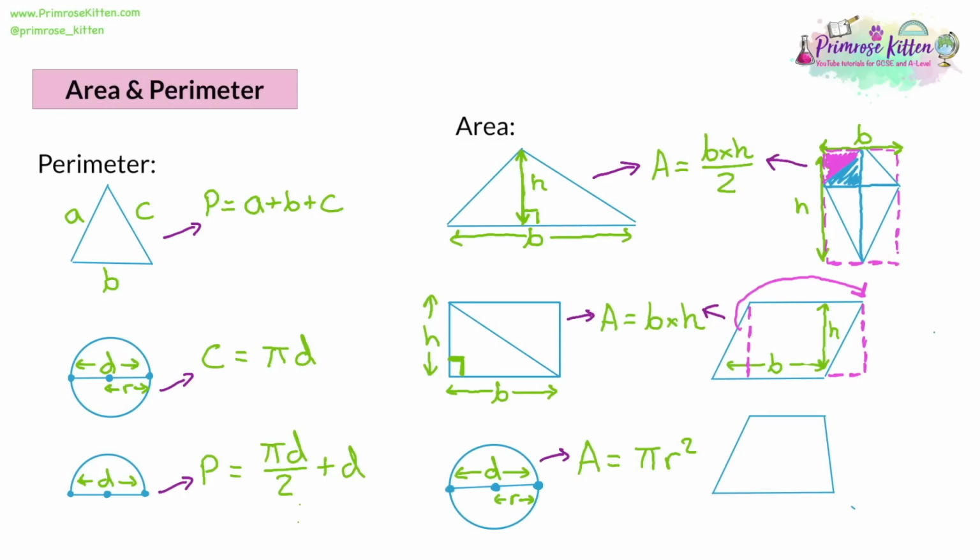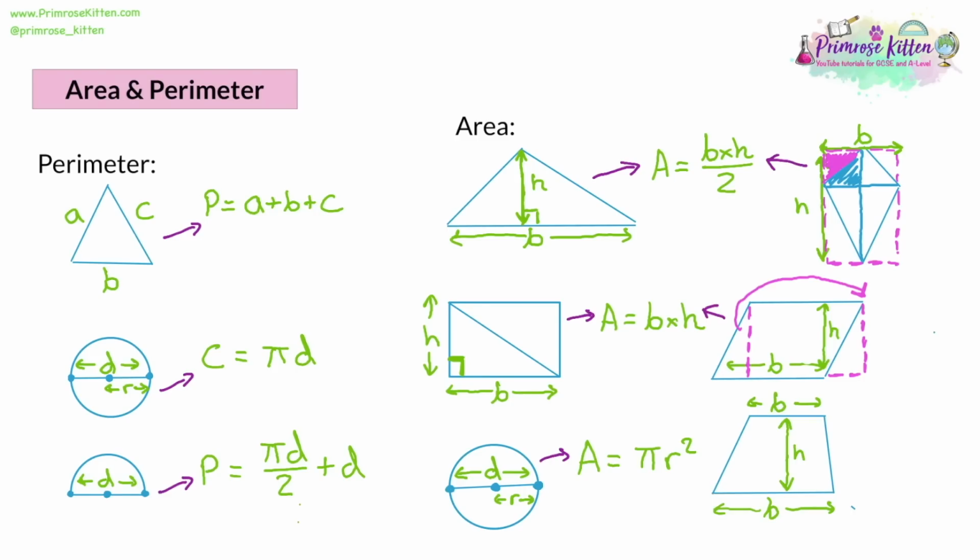Now, again, we can find bases and heights with this. So we've got a base at the bottom, and at a right angle to it, we're going to have the height. Now, you might have noticed with the kite, for space reasons, I put the base at the top, not at the bottom, but they'd both be the same width because the top and the bottom are going to be parallel to each other and the same width. With this trapezium, if we drew the base at the top, you'll see that it's actually shorter than the base at the bottom. So we've got two bases with a trapezium. That means we're going to have a slightly different formula.